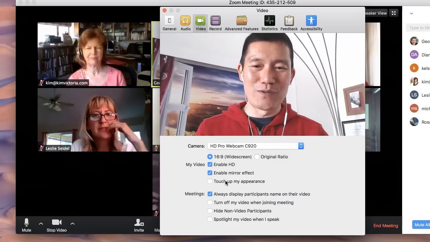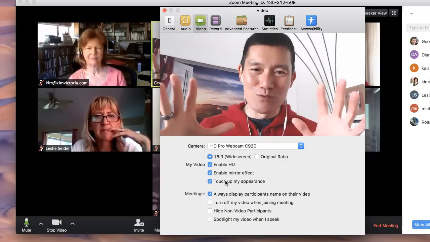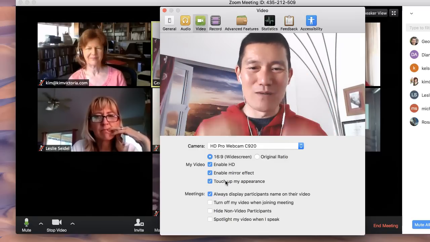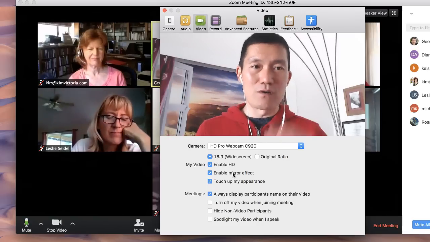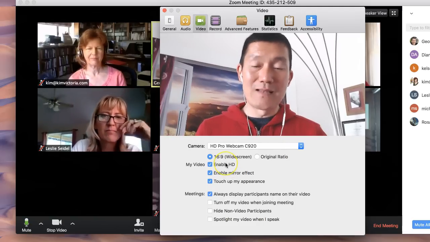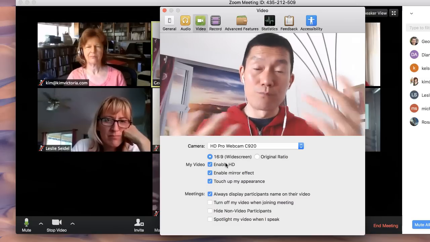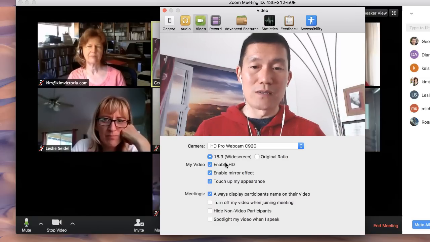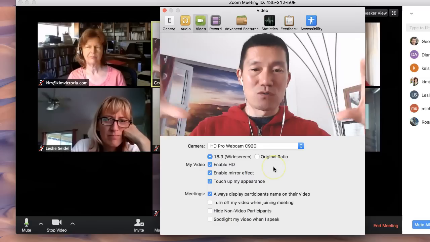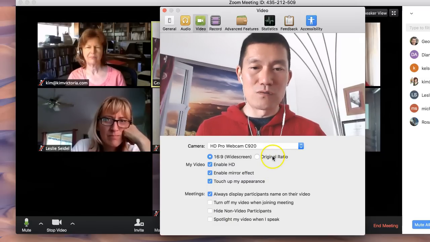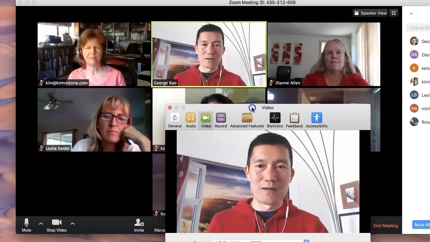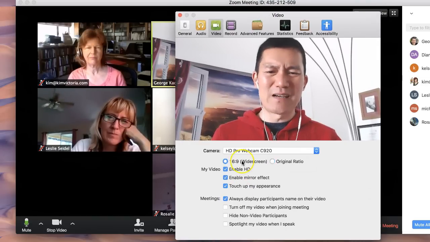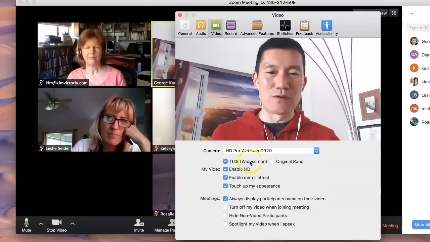If I click touch up appearance, it makes everything a little bit smoother, so you can't tell as many of my wrinkles. Enable mirror effect is like looking at yourself in the mirror. That's a more natural way of doing it. Enable high definition: if you have good broadband internet speed, that's a good way of doing it. 16:9 is a nice, typical view. Original ratio has some black bars. No, I'm sorry. 16:9 usually works better for things like YouTube videos.